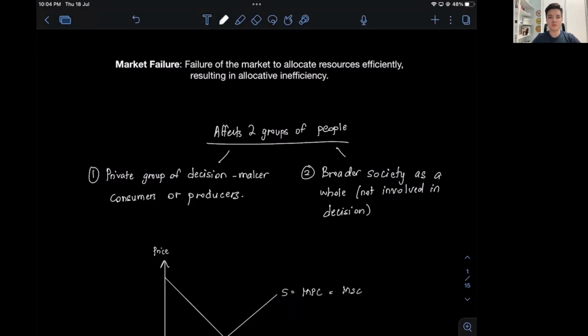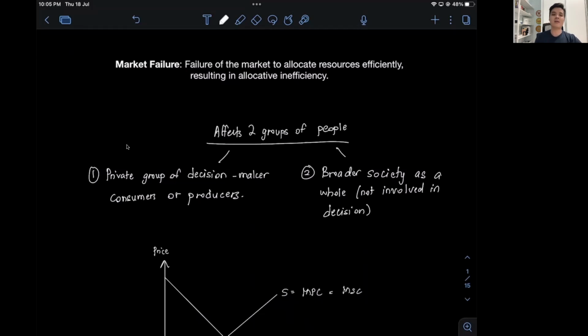So this shows how consuming too many cars beyond what is socially optimal in a society could lead to negative health effects. Also, this overconsumption of petrol cars can affect both drivers and non-drivers who do not own a petrol car. And this shows how allocative inefficiency can affect people who are not part of the decision to own or drive a petrol car. We call these externalities. Externalities occur when decisions by consumers or producers affect a third party or group who are not involved in making this decision, but this third party, this group are still affected.